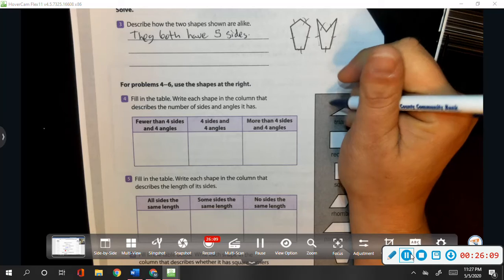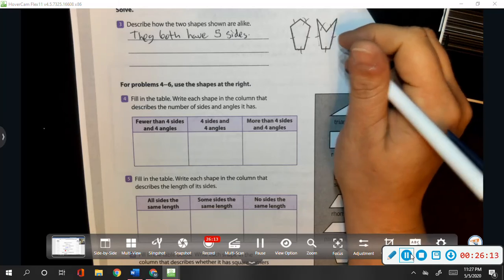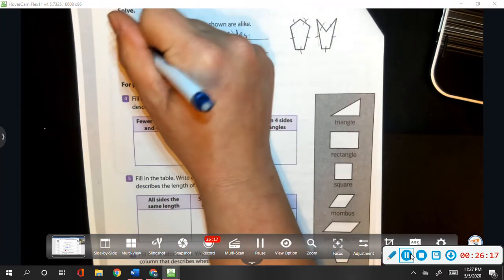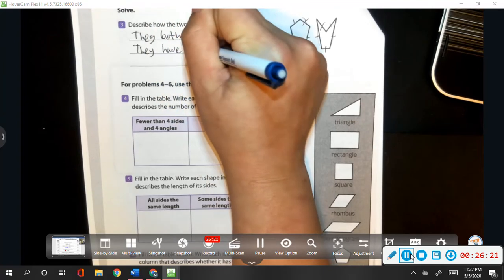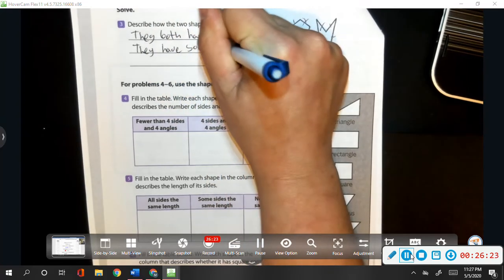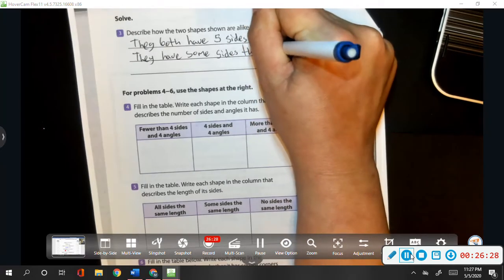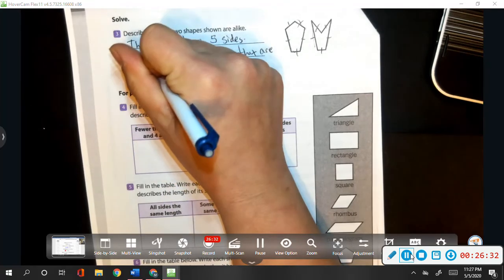So we could say that both shapes have some sides that are equal. They have some sides, not all. They have some sides that are the same. Wow, I ran out of room on that one.